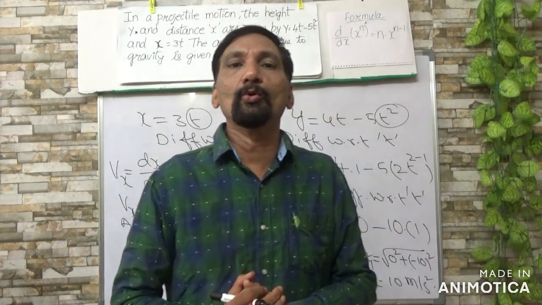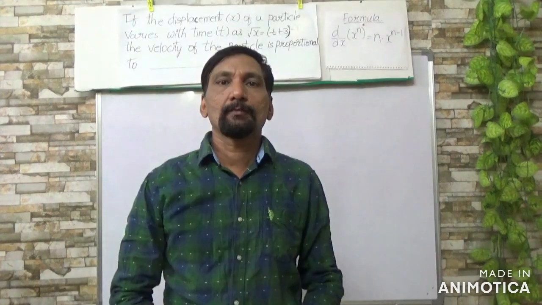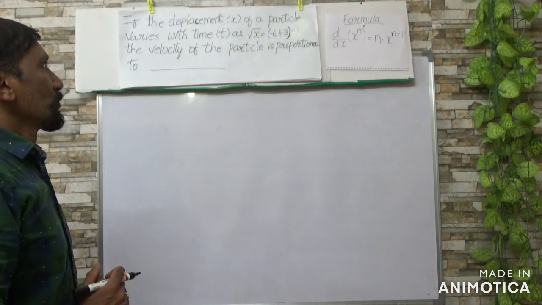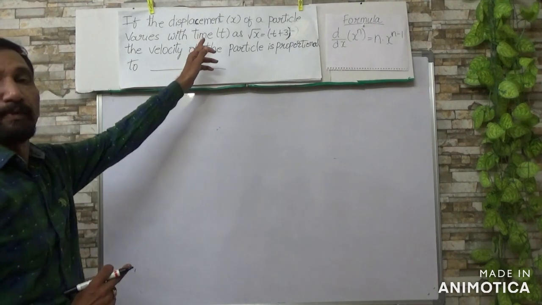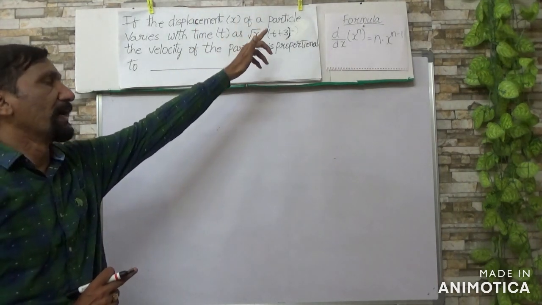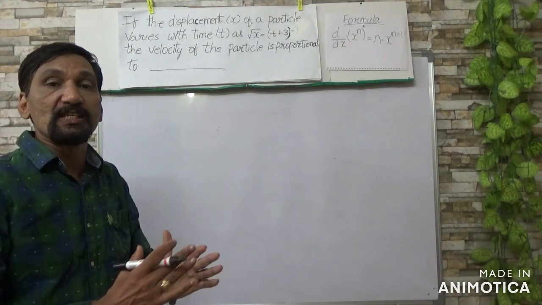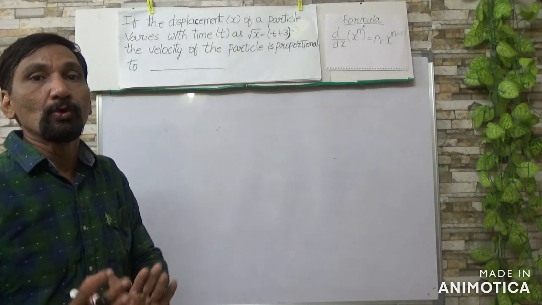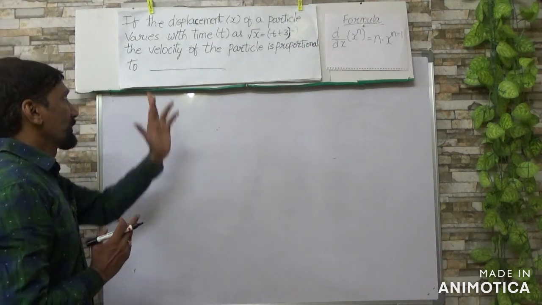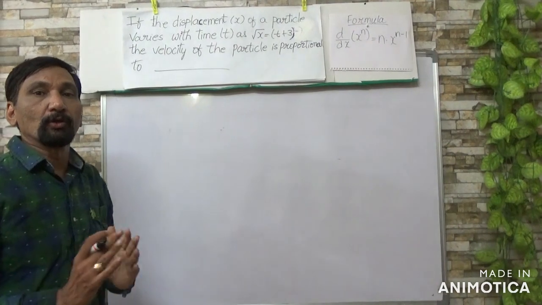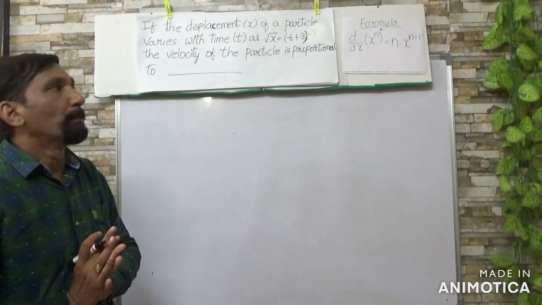Now let us come to the third problem. Now we are going to solve the third problem. In this problem, the displacement of a particle is given with respect to time, meaning how the particle is changing its position with respect to time. The given question is about velocity. So you want to know about the velocity of the particle.